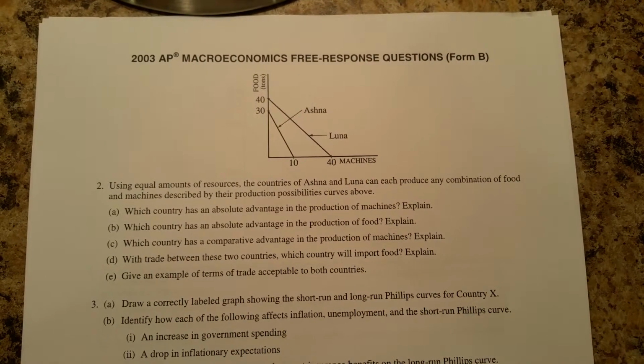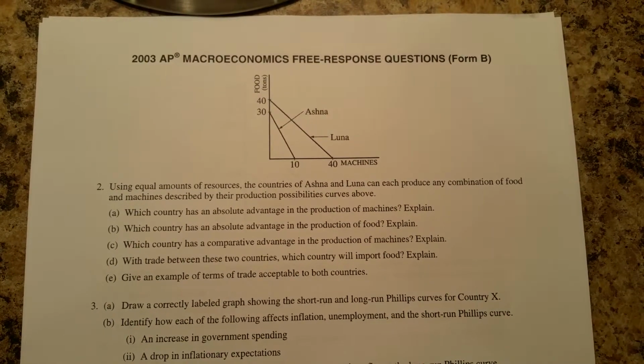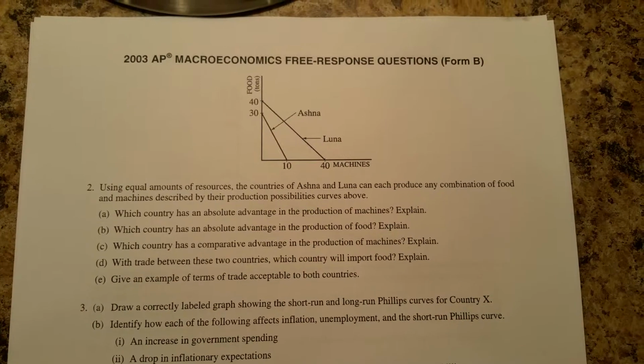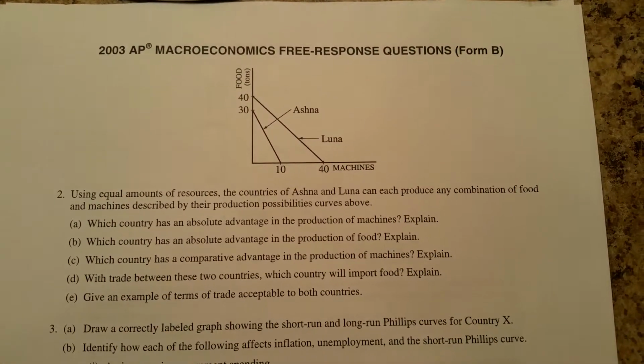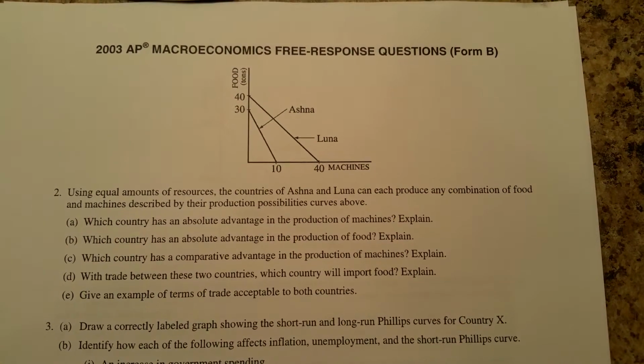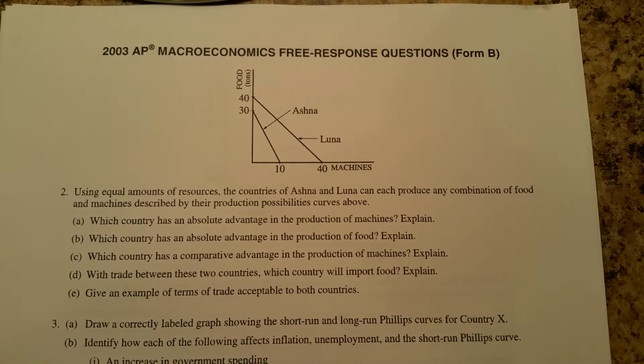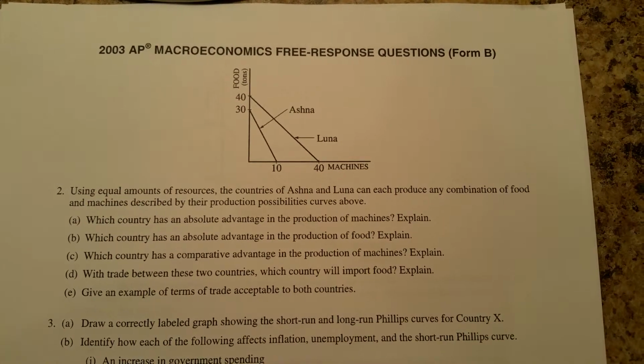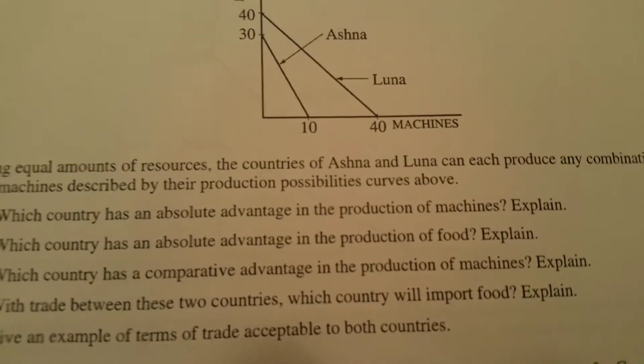This video is going to go over the 2003 AP Macroeconomics Form B free response question number 2. Using equal amounts of resources, the countries of Ashna and Luna can each produce any combination of food and machines described by their production possibilities curves. So let's look at part A.